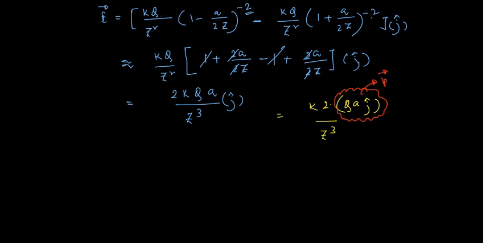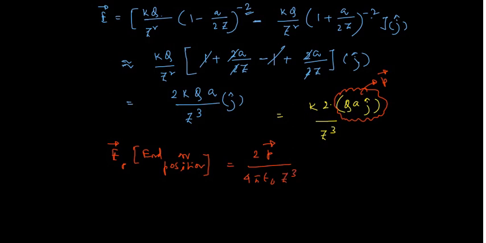So E end on, the electric field at point P, this position I have already referred to as end on position, which is equal to 2 into P vector divided by 4 pi epsilon naught z cube.